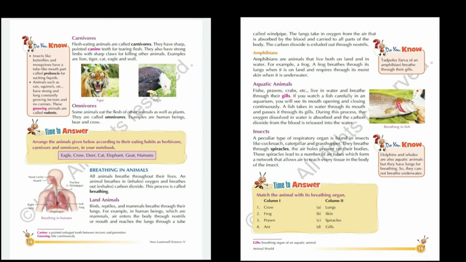So students, what is breathing? Taking in oxygen and giving out carbon dioxide is called breathing. Land animals like birds and reptiles breathe through their lungs. Amphibians can breathe through their lungs as well as through their skin. Aquatic animals breathe through their gills. And insects breathe through tiny holes present in their body called spiracles.